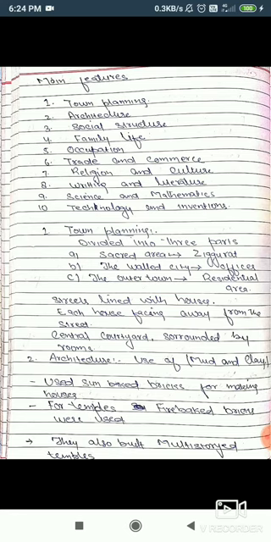So in this video we are going to discuss two main features, town planning and architecture, and the rest of the features will be covered in further videos. First, the town planning. Basically, during Mesopotamian civilization, a town was divided into three main parts. The first one, the innermost part, was called the sacred area.